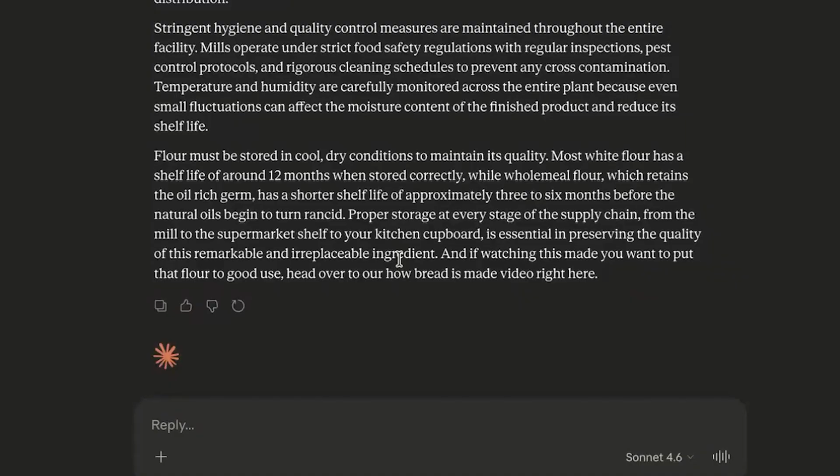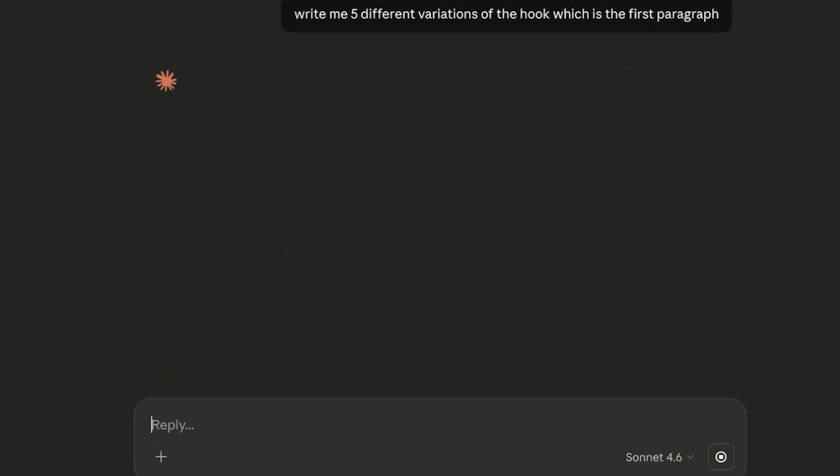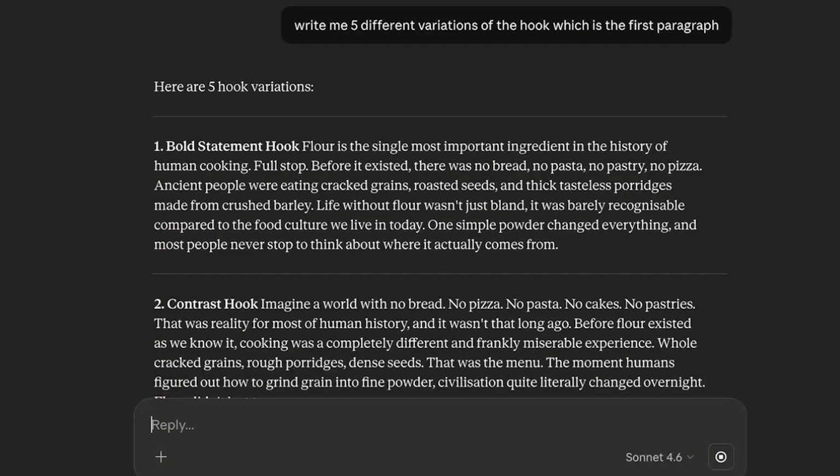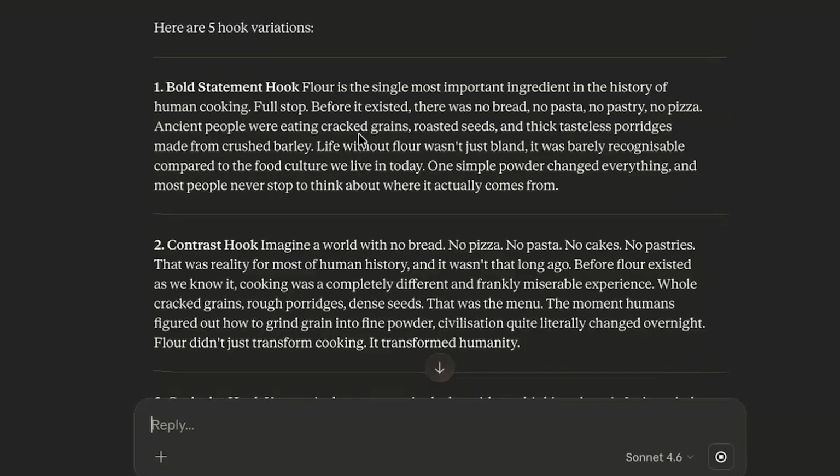It's all here. Now, because the first 30 seconds or the first paragraph of the video is the most important, you would want to ask for 5 different variations. You can do 3, but the more options you have, the higher the likeliness of having a good one. So we're going to prompt it: write me 5 different variations of the hook, which is the first paragraph. We're just going the extra mile here because we want to crush it. We want to blow every other channel in this niche out of the water.